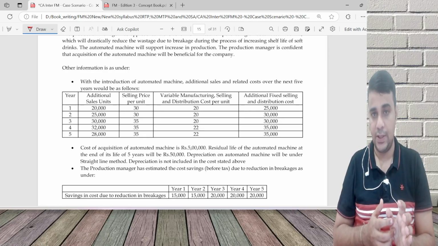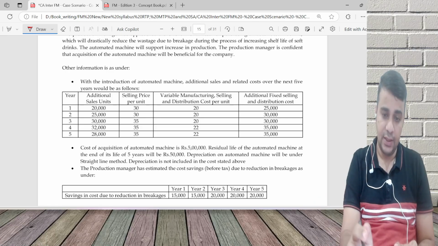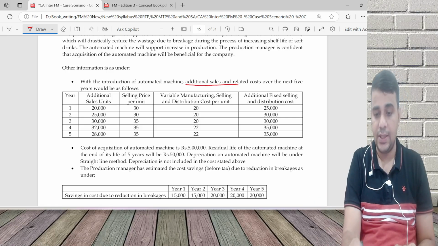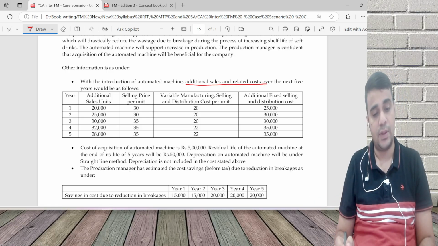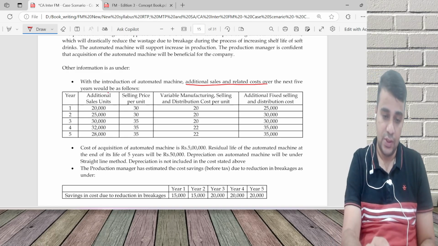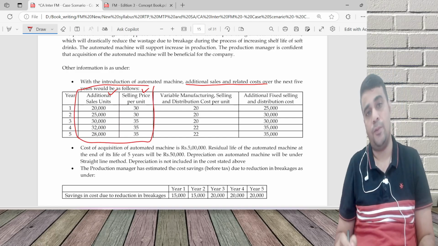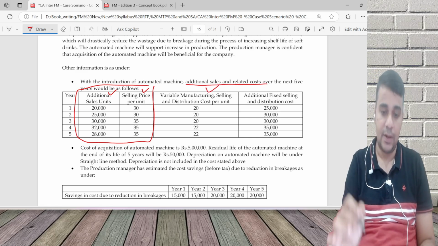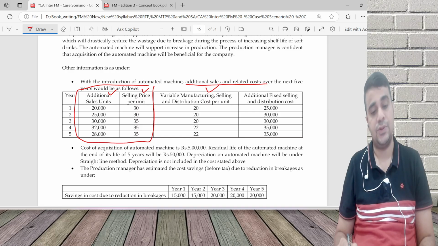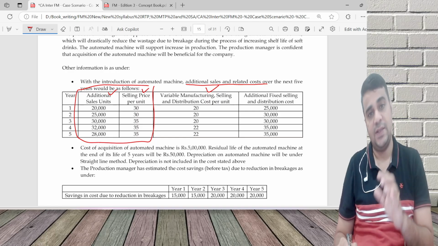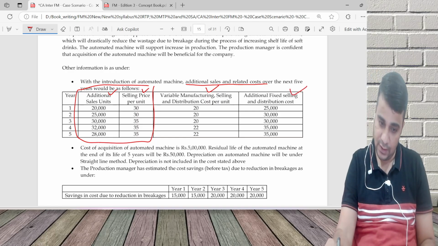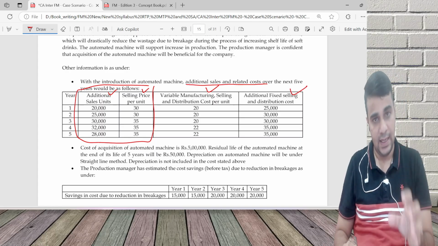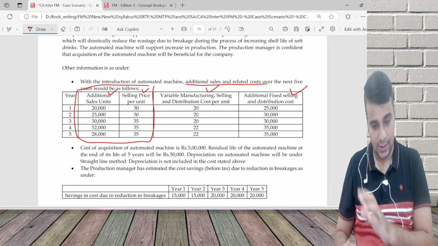This is the important data. Sales information is there. So with the introduction of the automated machine, additional sales and related costs over the next 5 years. So this is my step 2 inflow. Sales is units sold into the selling price, less variable cost, that is units sold into the VC per unit, less fixed cost. So I have sales, I have variable cost, I have fixed cost.